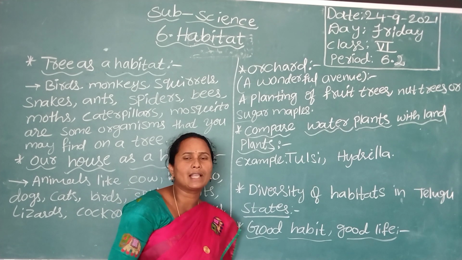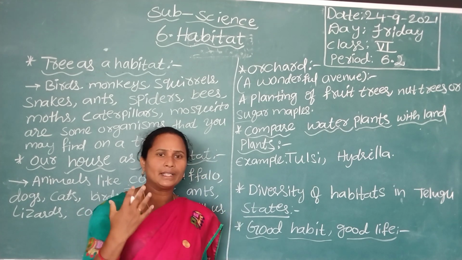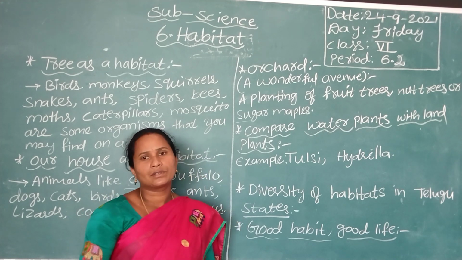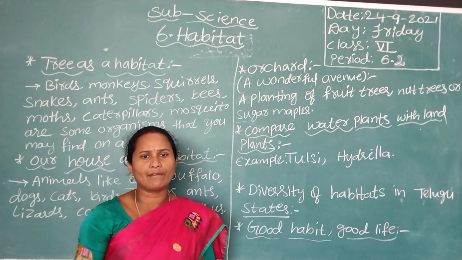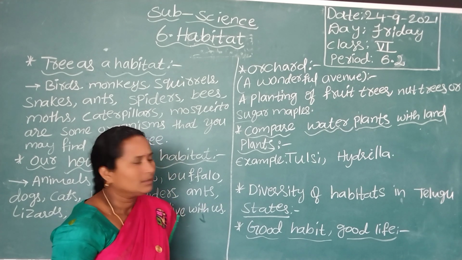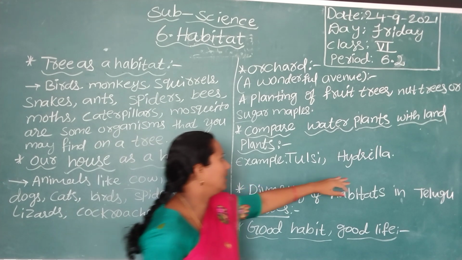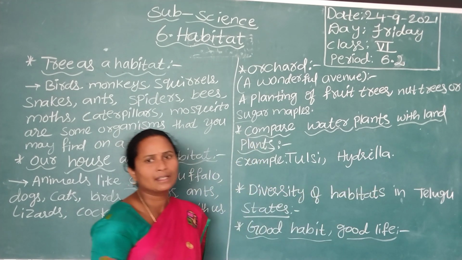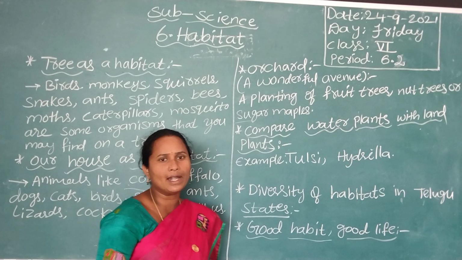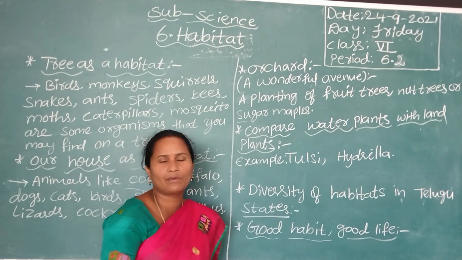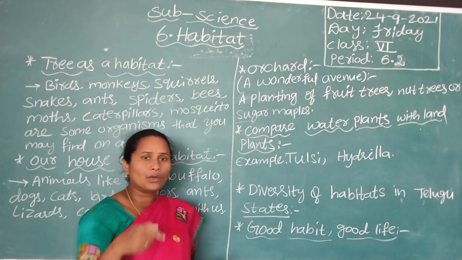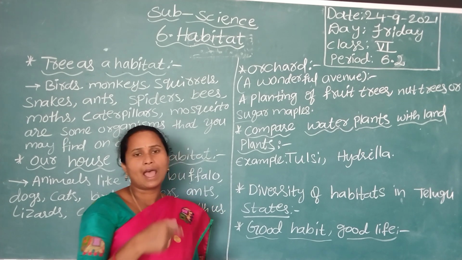So these leaves are also common. Leaves depend on the tree. Some have narrow leaves, some have broad leaves. And here hydrilla. If you take the water plants, they have broad leaves which float on the surface of the water, and the ones growing deep under the water have narrow leaves.